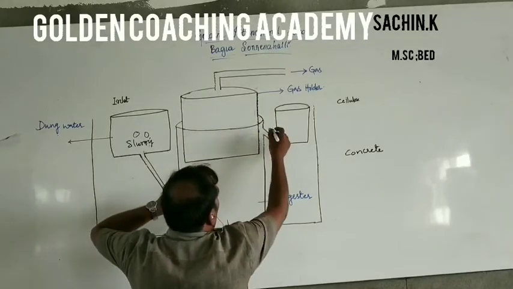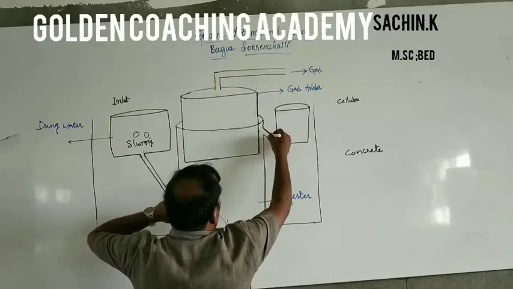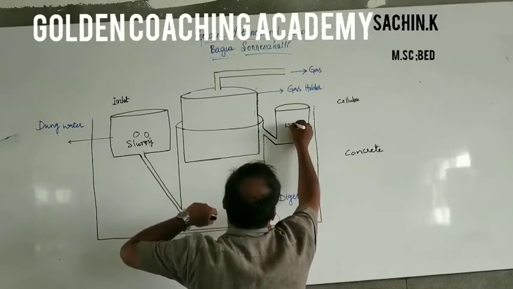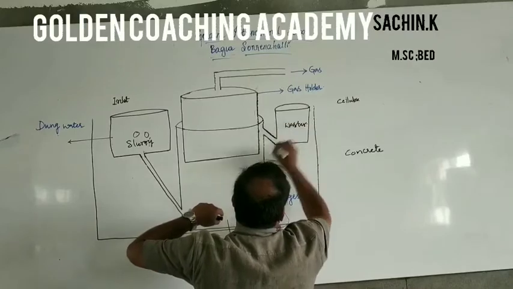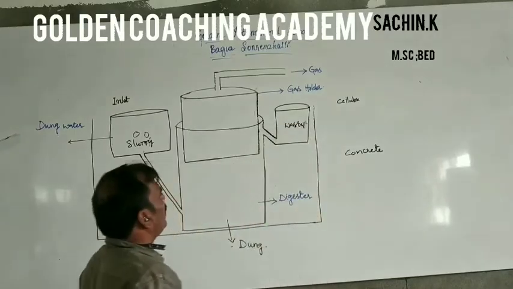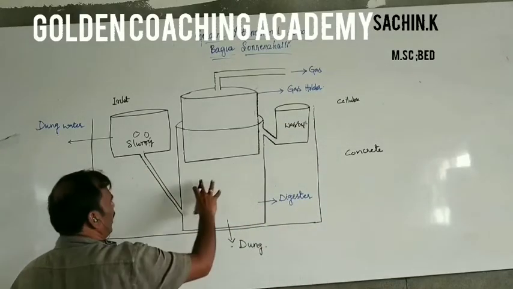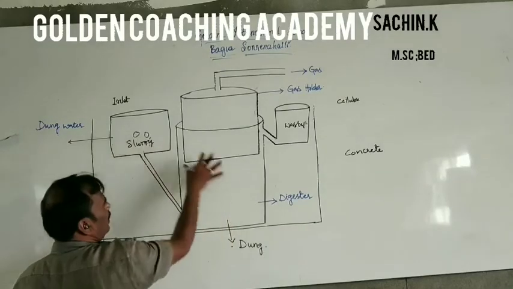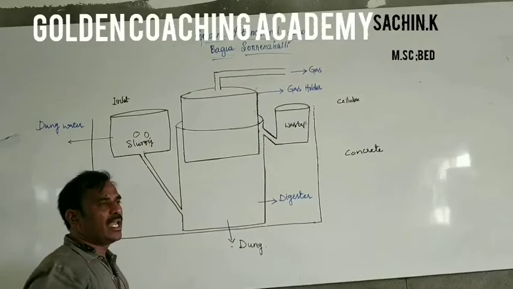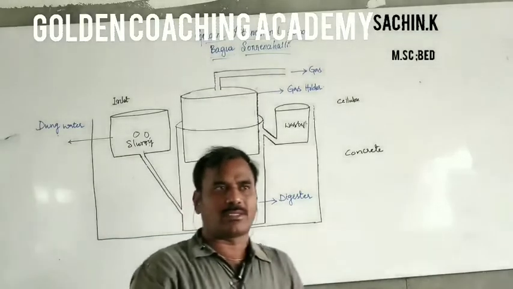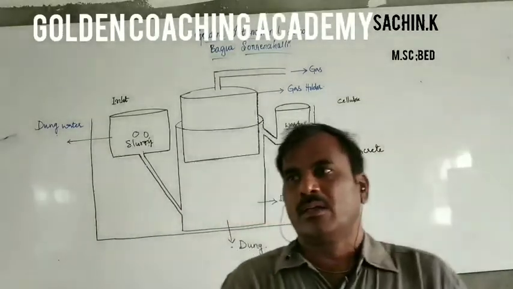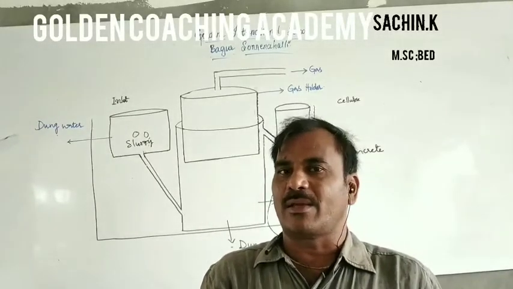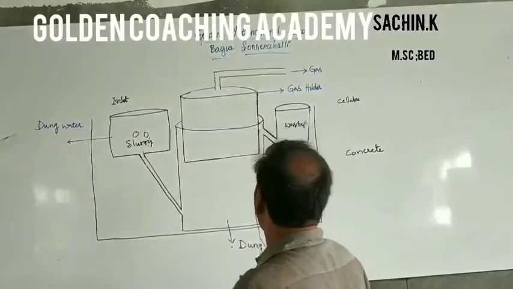And then here the waste water that is released in the biogas plant is collected. The waste is collected in this chamber. Now the entire organic material, whatever cow dung and water is inserted here, undergoes an anaerobic digestion process with the help of some methanogenic bacteria, and then it releases a mixture of gases.